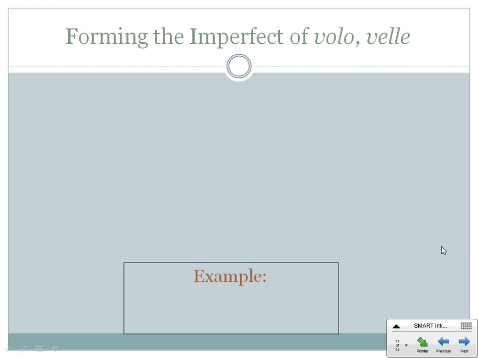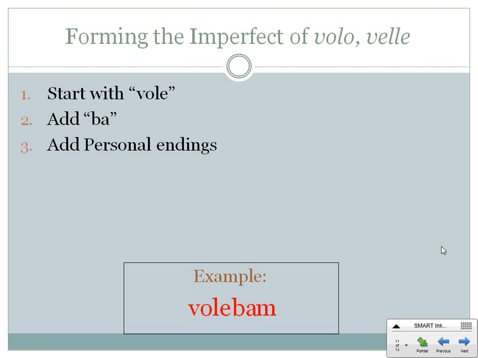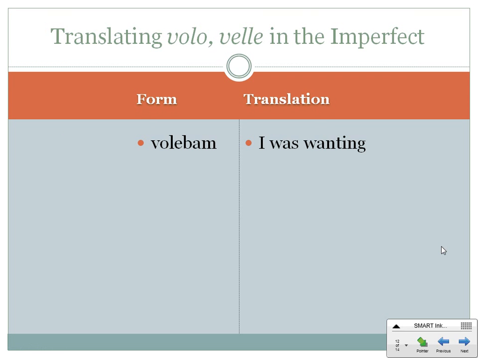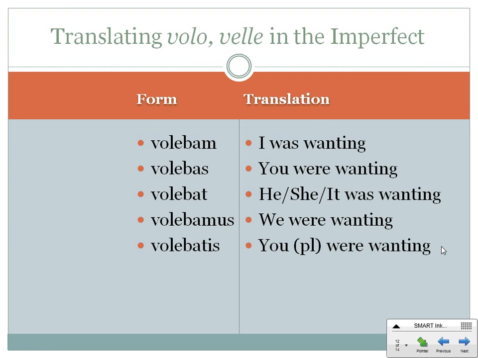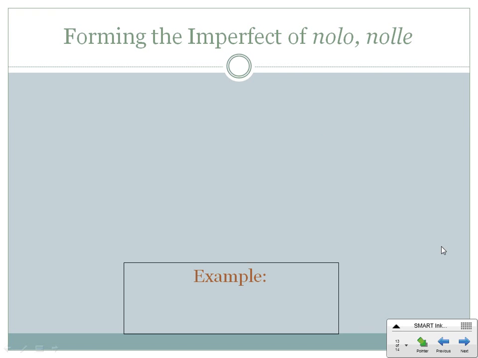Now for volo velle. Now it forms a little irregularly. You start with V-O-L-E. It's like taking the I form and adding an E to the end instead of the O. Then you're going to add a BA and your personal endings. So, volebam, I was wanting. Volebas, you were wanting. Volebat, he, she, it was wanting. Volebamus, we were wanting. Volebatis, you all were wanting. And volebant, they were wanting.